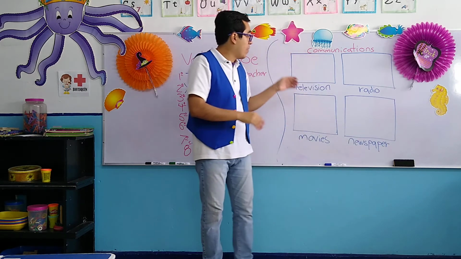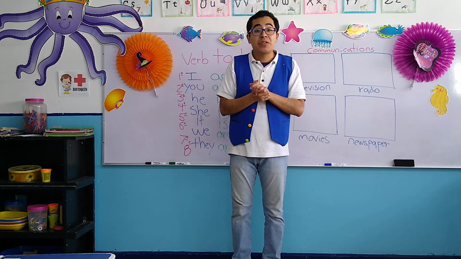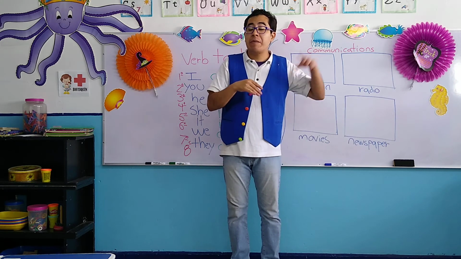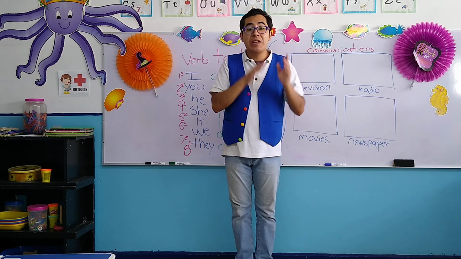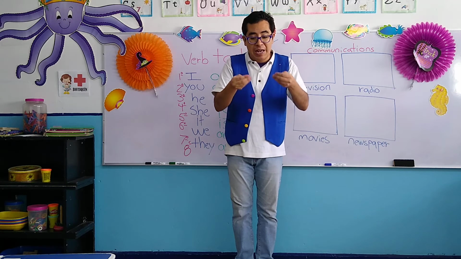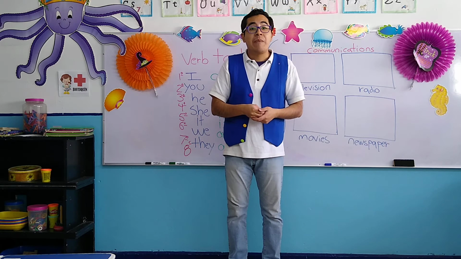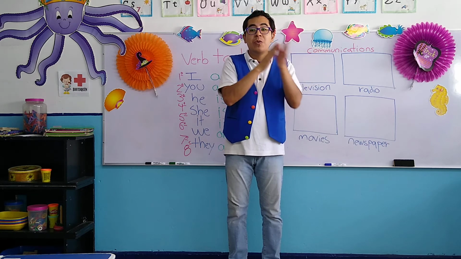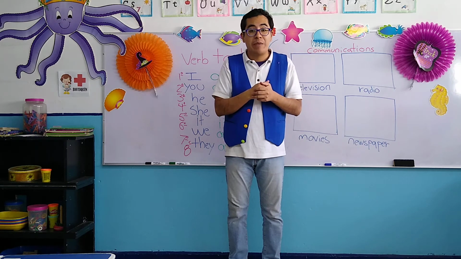Very good. And the last part of the video is about means of communication. También vamos a estar hablando sobre los medios de comunicación. A mean of communication is an object, a physical object that we use to learn about the news, to listen to music, or to watch programs, okay?